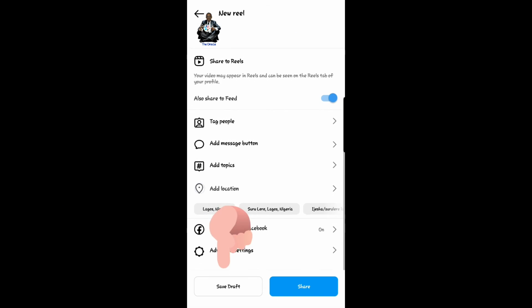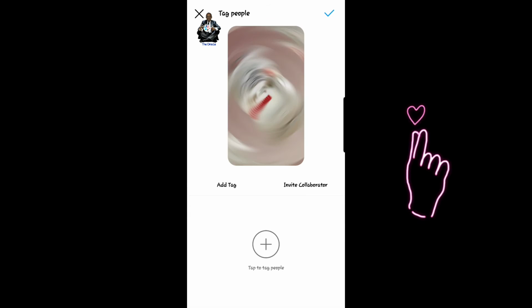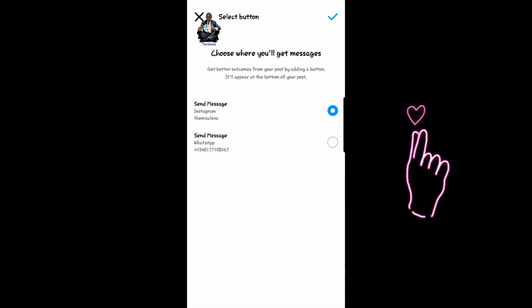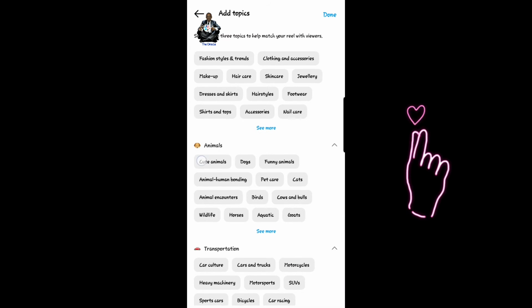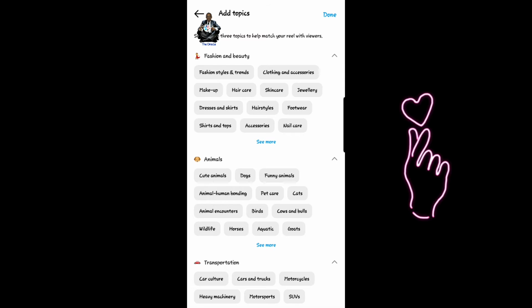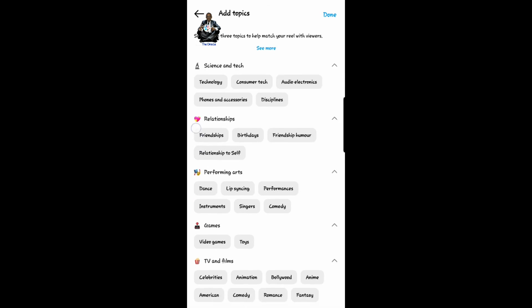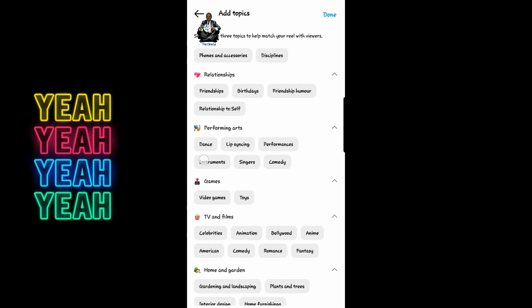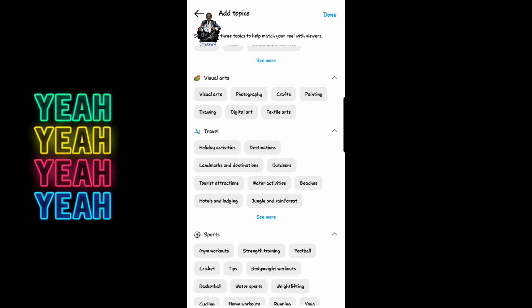Look at that there. You can save as draft. Let's say I don't want to post for today, I can save as draft. I can add a collaborator, collabs. I can add a message button, maybe Instagram. You can send me a message on Instagram or WhatsApp. I can select these topics. Now this is one beautiful thing I like. This adding topics, it's beautiful. You guys should be doing this. This helps Instagram understand your post more and direct more people to view it, because you have picked topics that the video is related to.